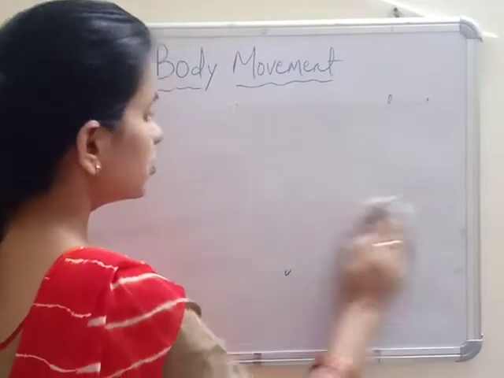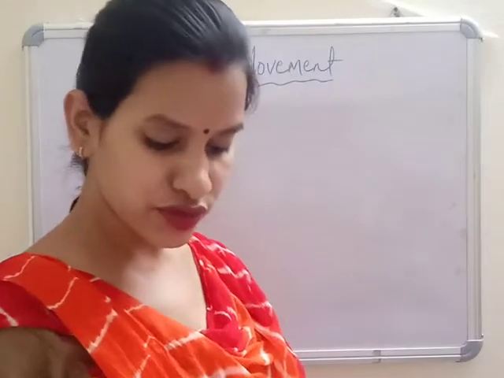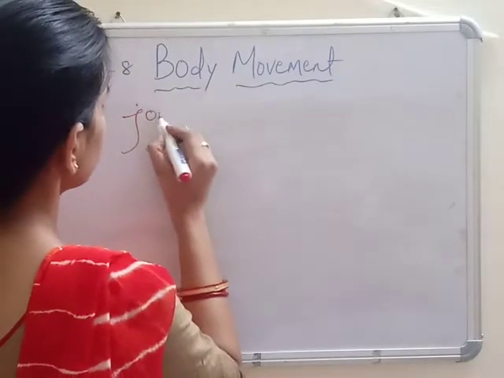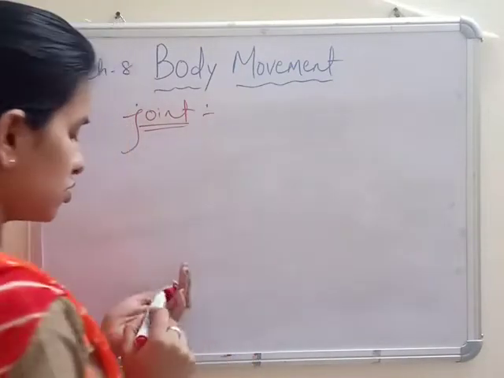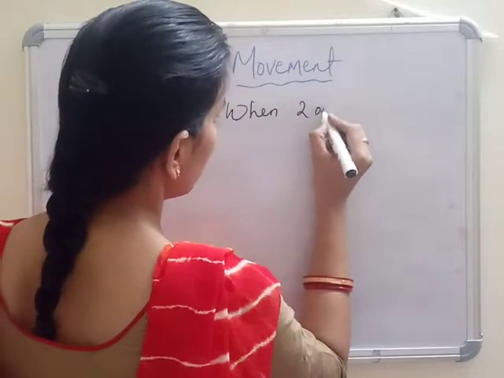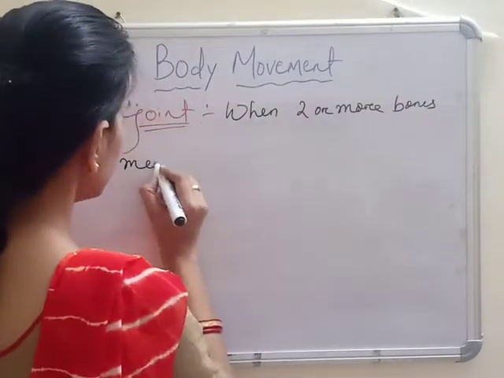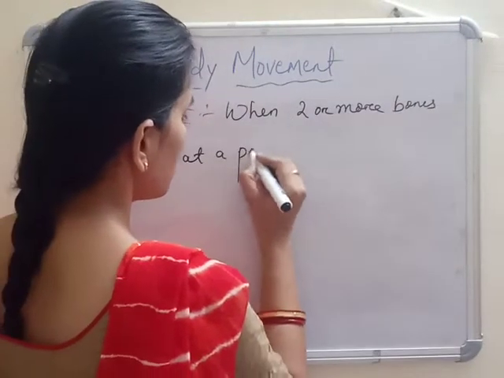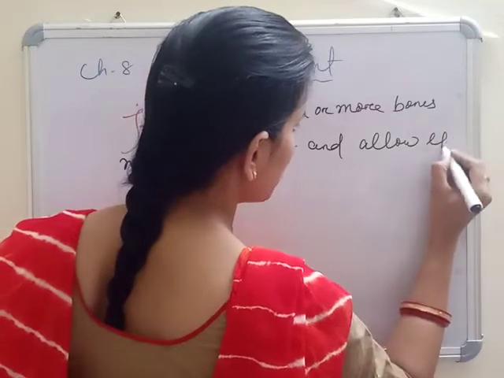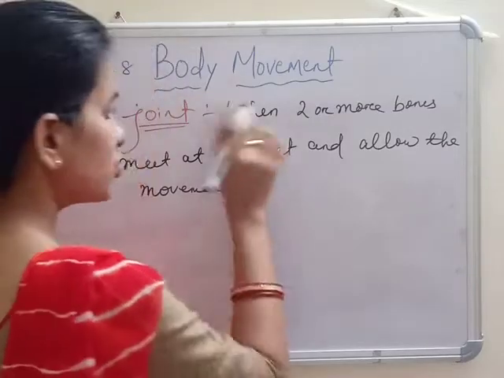So what is a joint? Definition of joint: when two or more bones meet at a point and allow the movement, that point is called your joint.